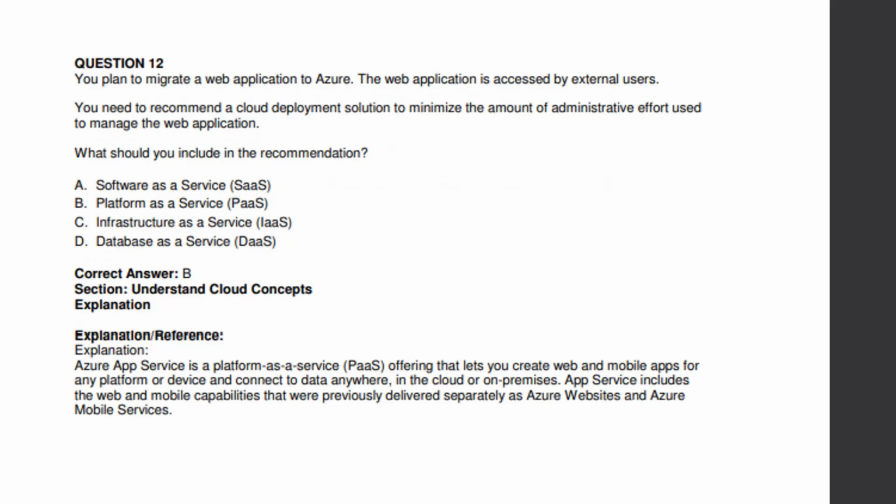12th question. You plan to migrate a web application to Azure. The web application is accessed by external users. You need to recommend a cloud deployment solution to minimize the amount of administrative effort used to manage the web application. What should you include in the recommendation? So we recommend PaaS, platform as a service.